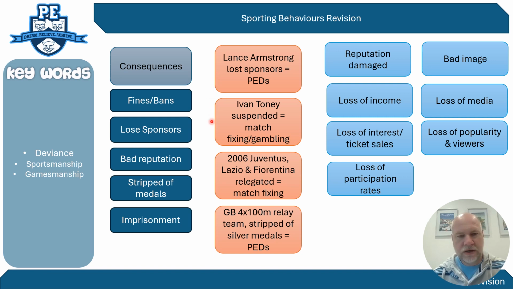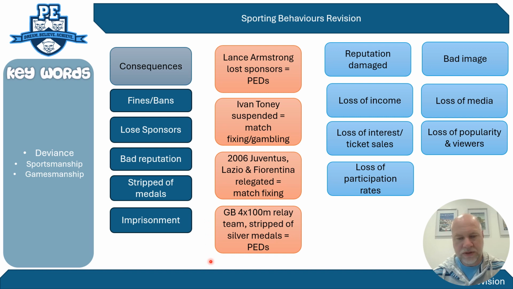Ivan Toney is a more recent example, a football player for Brentford at the time, who was suspended for a large portion of the season because of his gambling. It's linked to match fixing, where you, as a professional footballer, aren't able to gamble on your sport. He bet on himself, and he was suspended and fined. In 2006, Juventus, Lazio, and Fiorentina were relegated because of match fixing.